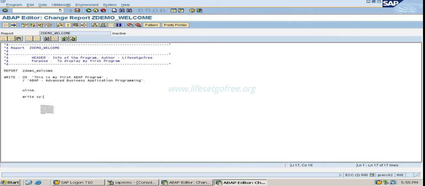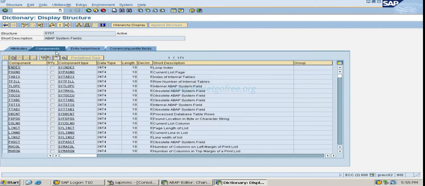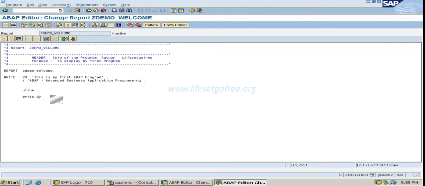That means whenever you want to see what is there in a structure, or whatever you are using in this program, you just need to double click on it and you will be navigated to that structure or table, whatever it may be. Then come back to the program and paste what we have copied: Ctrl C to copy, Ctrl V to paste. Now we have WRITE sy-uzeit. Again you have to end the statement with a dot. Okay, now activate.